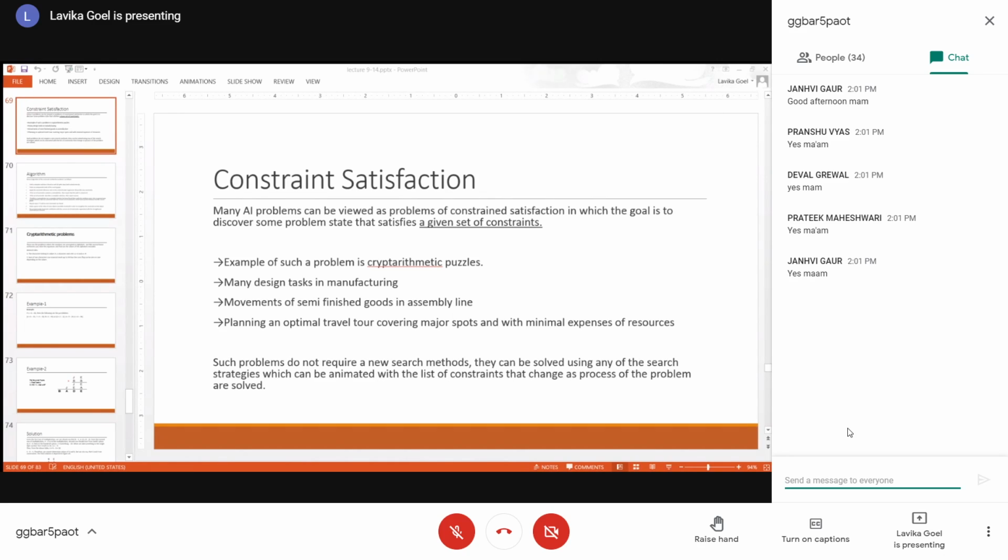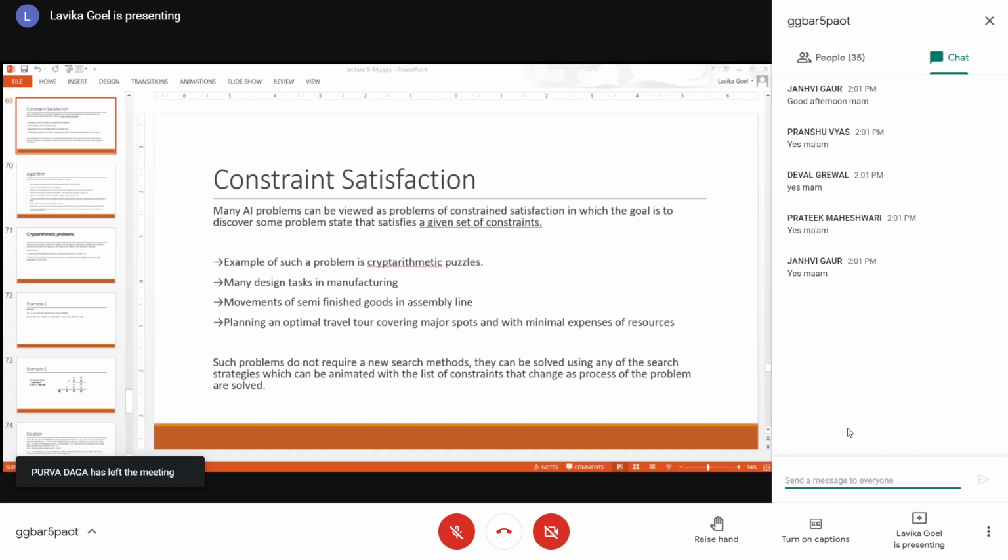So that is basically the letters S, E, N, D, all the letters in this equation: send plus more is equal to money. In this equation, all the letters will have some unique value. And you will have to find the unique values of each and every letter such that it satisfies the given equation. That is a crypto arithmetic puzzle. Fine. So if it satisfies the equation, then it is said to have satisfied the constraint. So that is an example of a constraint satisfaction problem.